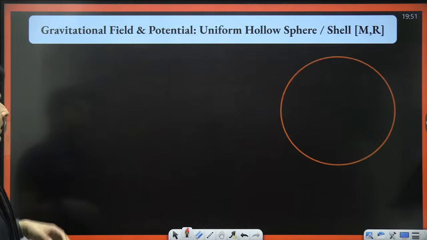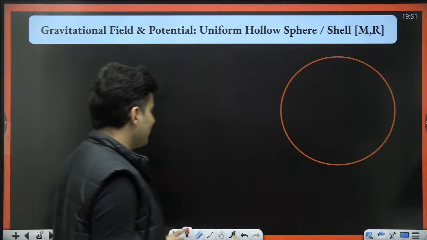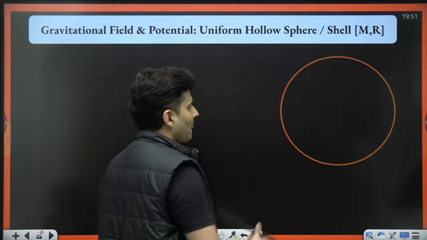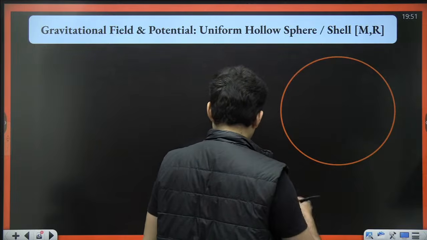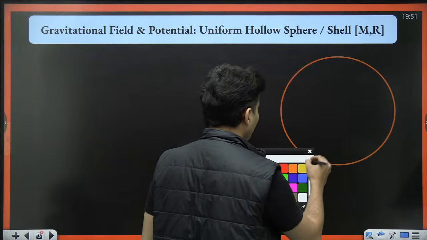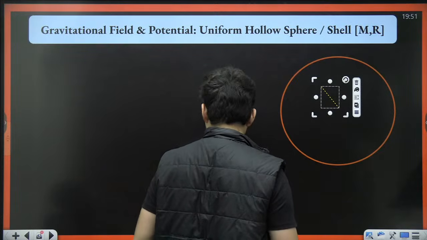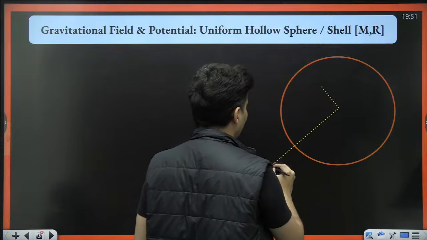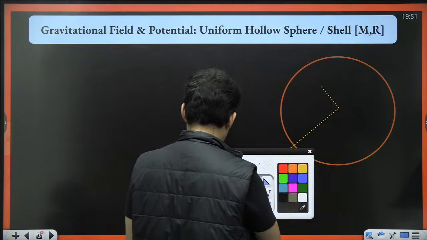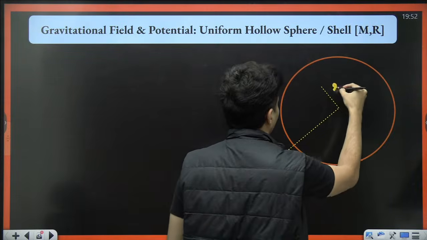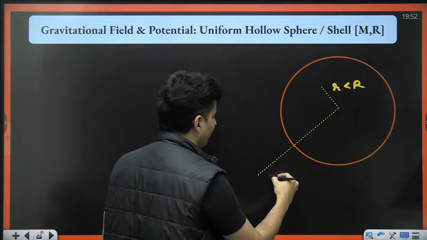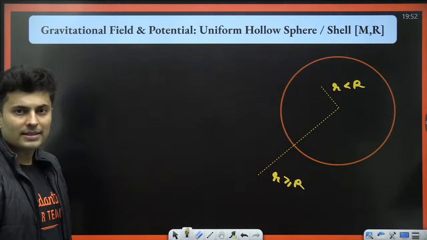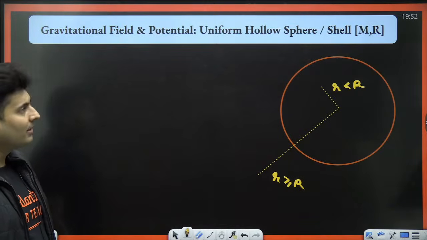These are important formulas. Talking about hollow shells, again very similar to electrostatics. There are two situations over here. First situation is when you are inside. Next situation is when you are outside. It's completely different.